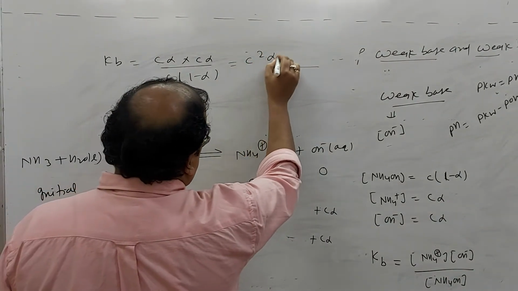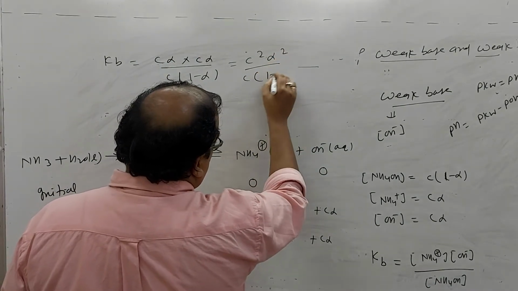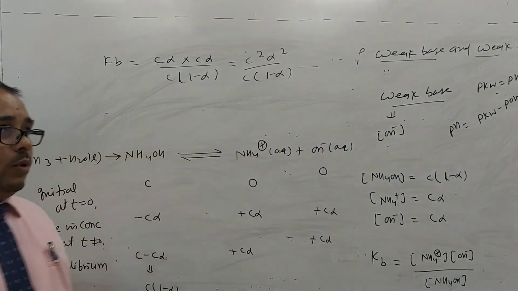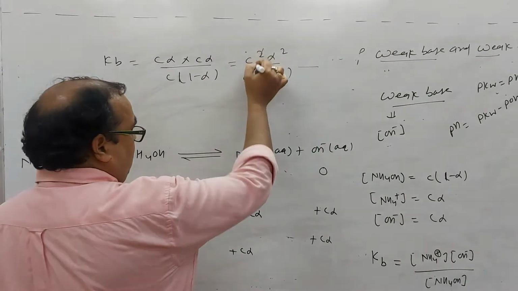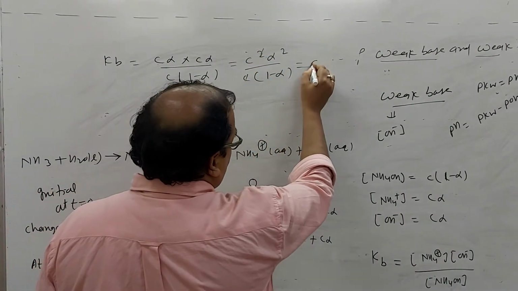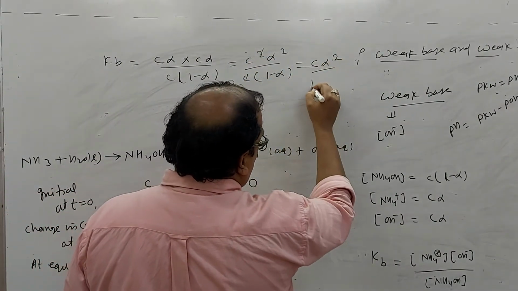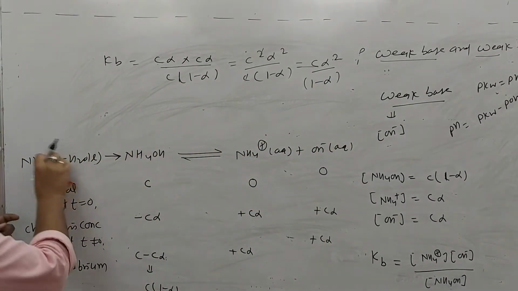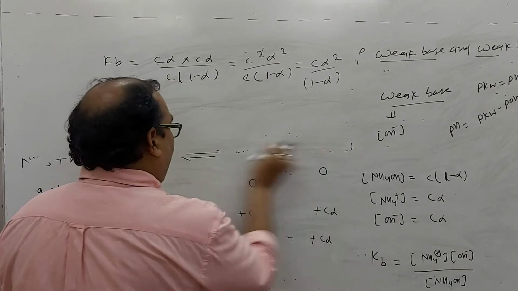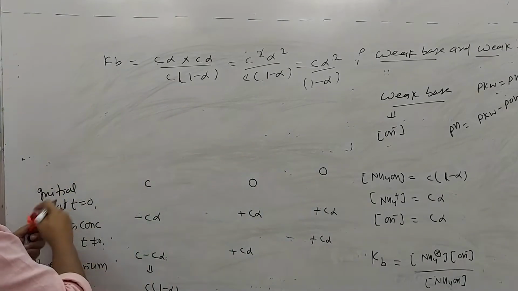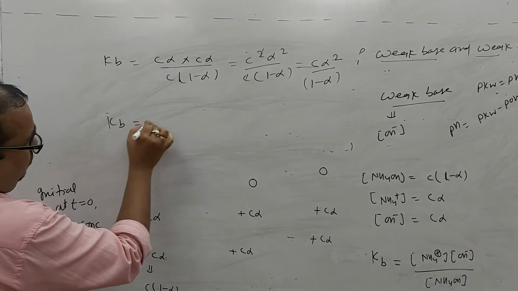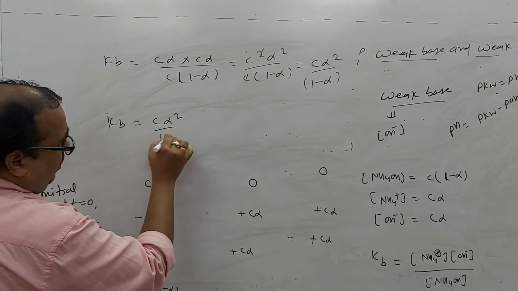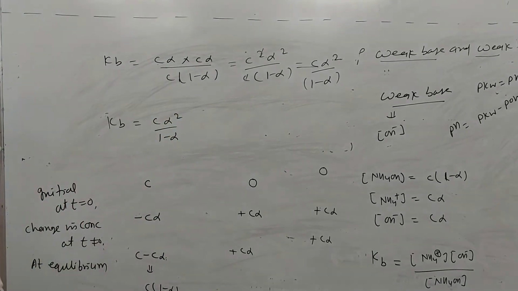So C square alpha square upon C(1 minus alpha). C cancelled, so you get C alpha square upon (1 minus alpha). Is it okay? I am writing the same thing down: Kb is equal to C alpha square upon (1 minus alpha).